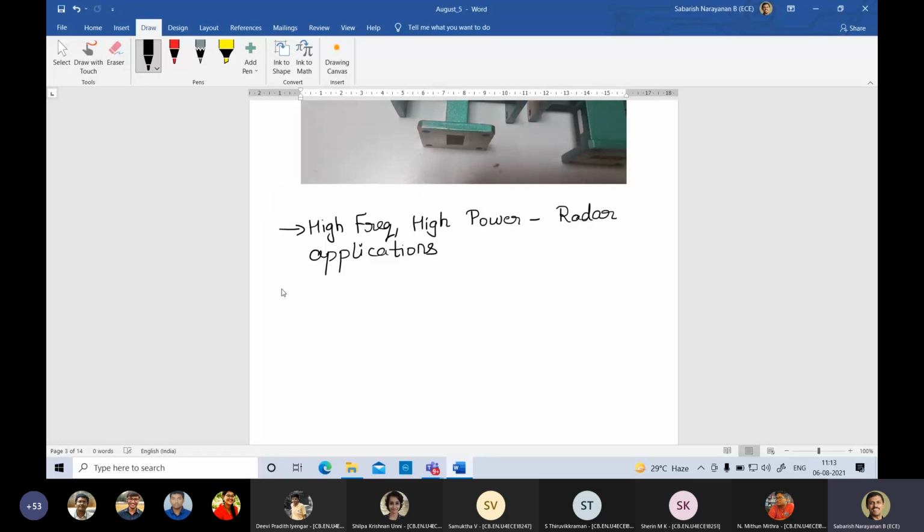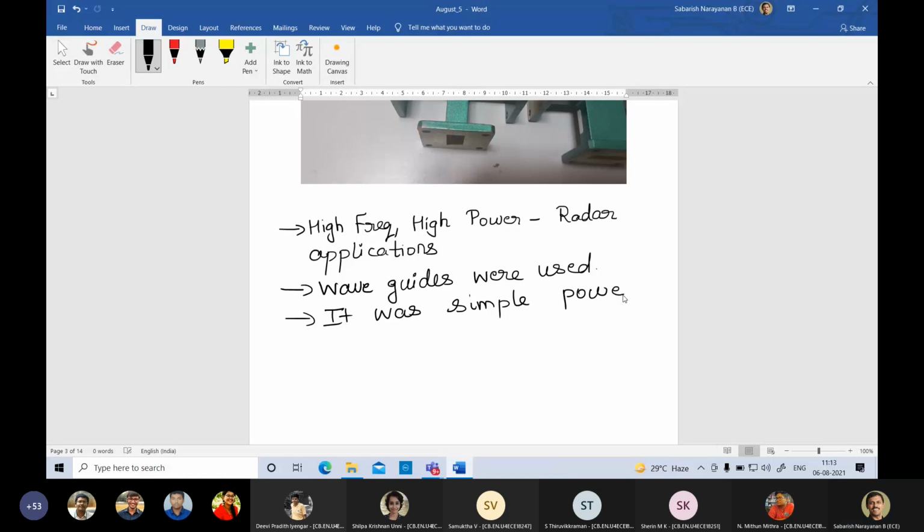Clear? Waveguides were used. There, simple power measurement was enough. Right? When the thing was amplifiers alone.